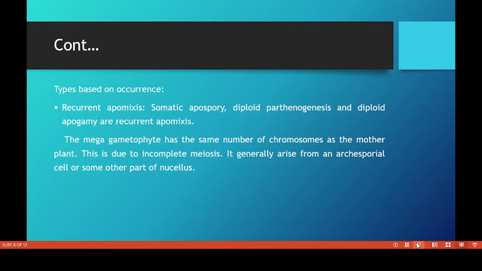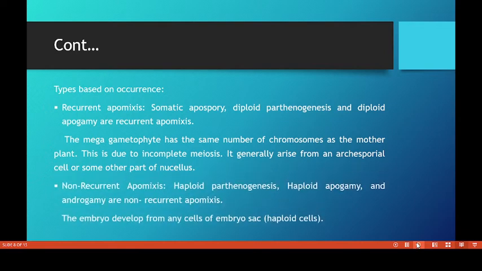Recurrent apomixis: the megagametophyte has the same number of chromosomes as the mother plant. This is due to incomplete meiosis. It genetically arises from an archesporial cell or some other part of the nucellus. Non-recurrent apomixis: haploid parthenogenesis, haploid apogamy and androgenesis are non-recurrent apomixis. The embryo develops from any cells of the embryo sac.